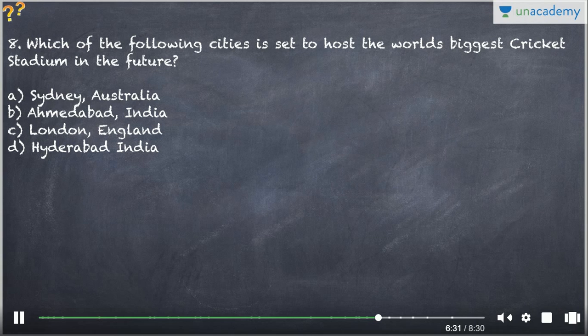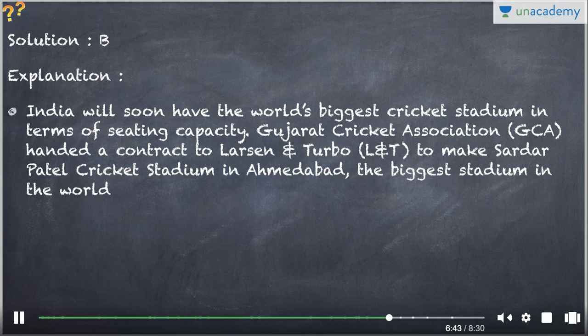The next question is: which of the following cities is set to host the world's biggest cricket stadium in the future? Sydney, Australia; Ahmedabad, India; London, England; Hyderabad, India. So in the news recently, B, Ahmedabad, India is the correct option. The Gujarat Cricket Association handed a contract to Larsen and Toubro, it's actually Toubro, the spelling is incorrect, to make Sardar Patel Cricket Stadium in Ahmedabad the biggest stadium in the world.